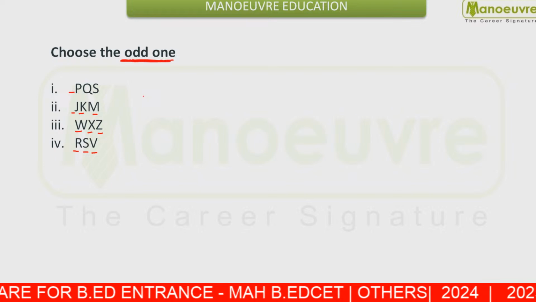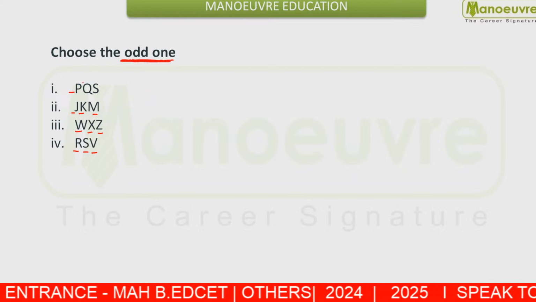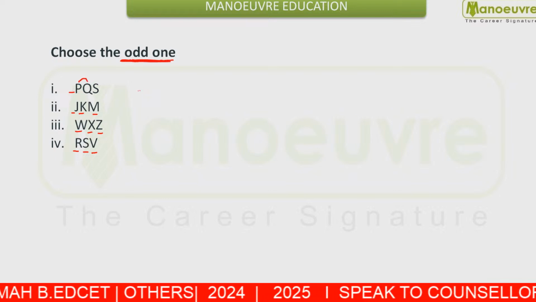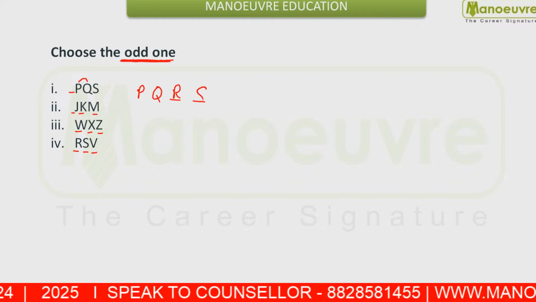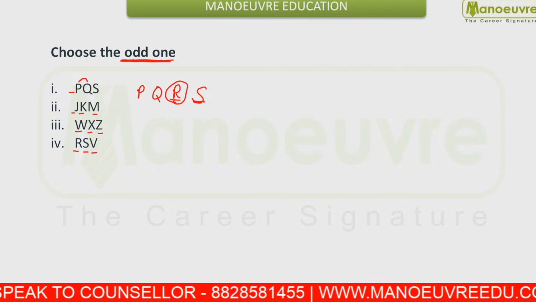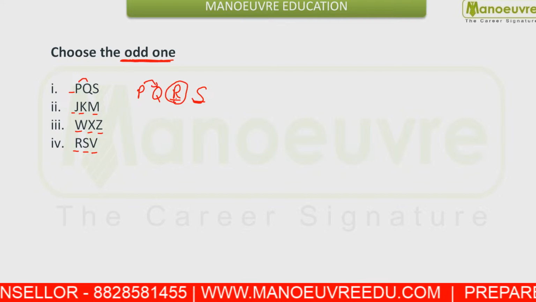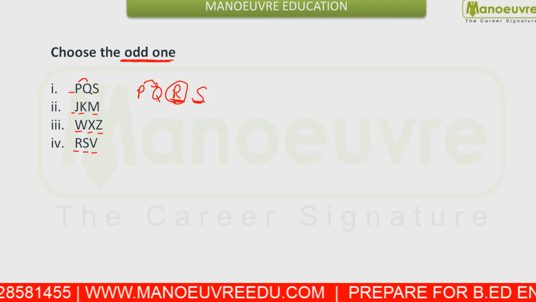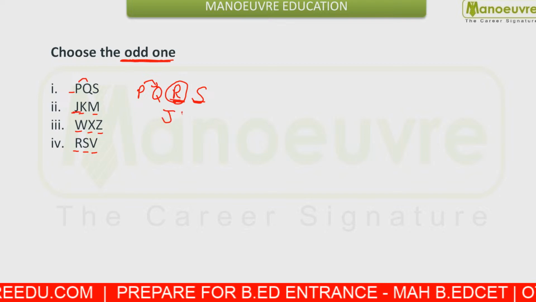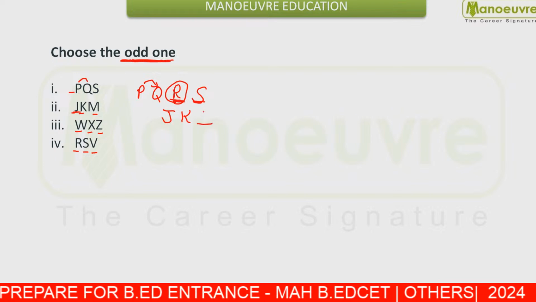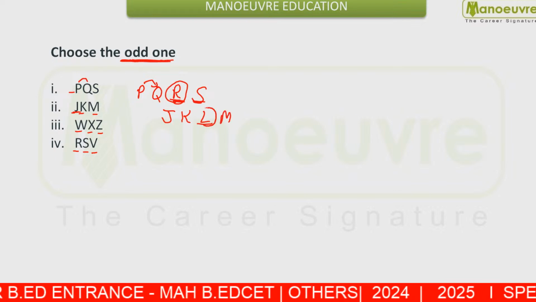From here, if you remember the sequence, PQ, the next term should be R. There is one blank and S is given to you. That means two terms are written consecutively and one term is a gap. In the same way in J, K, M, J and K are consecutive terms, L is missing, M is written.